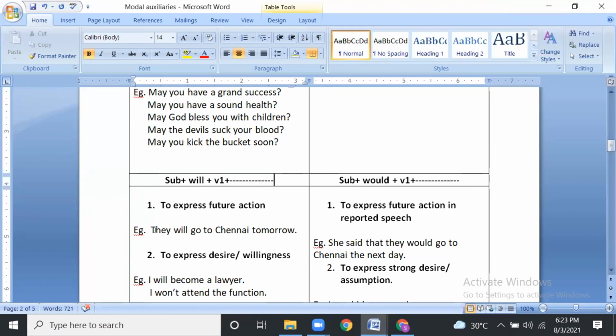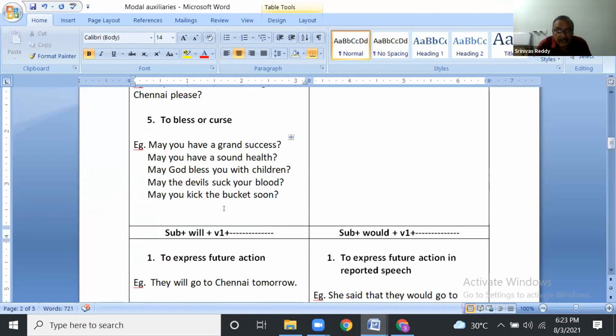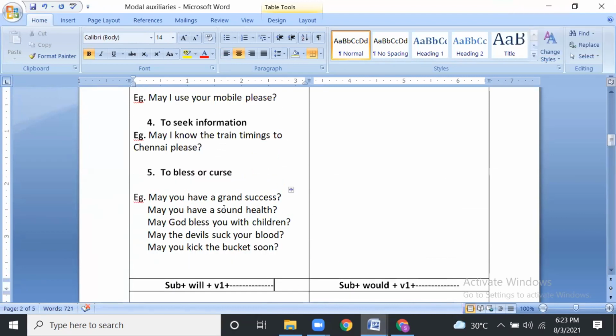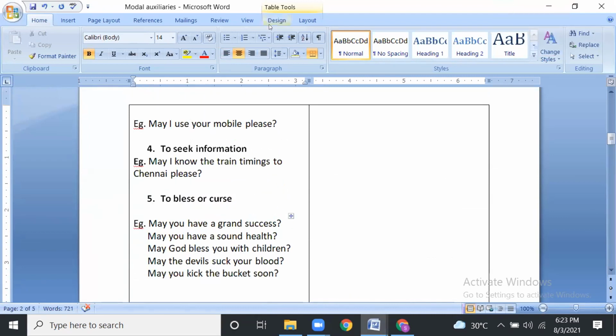Okay. 4 and 5 points I have not noted down. What is that? 4th and 5th points I have not noted down. Yeah, to seek information, note down. Please note down. Okay. To seek information.